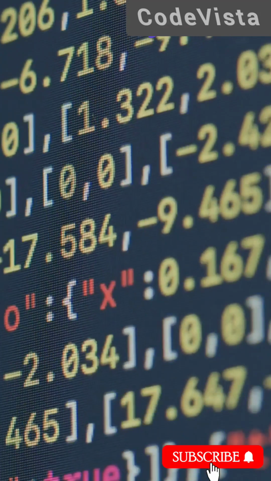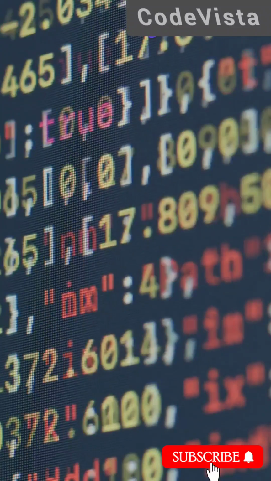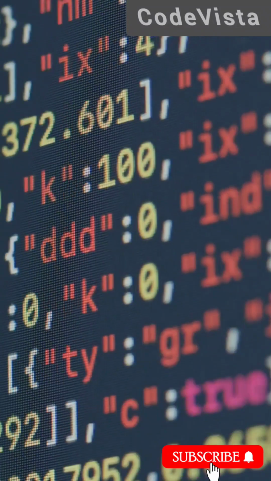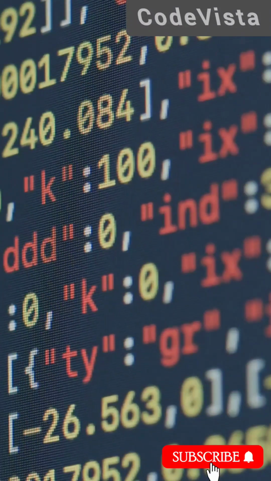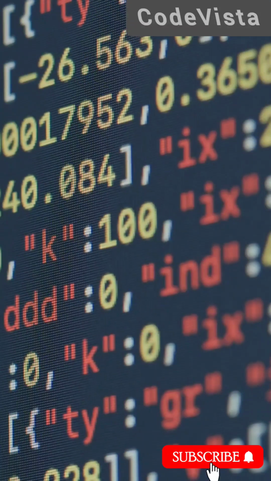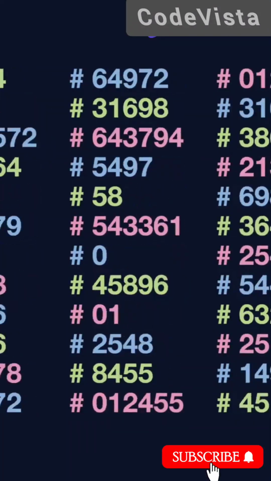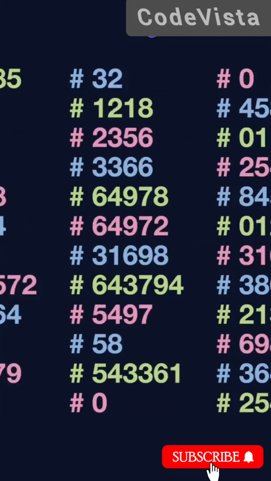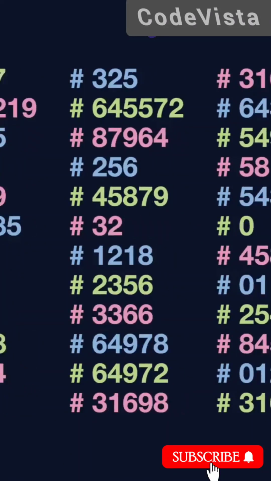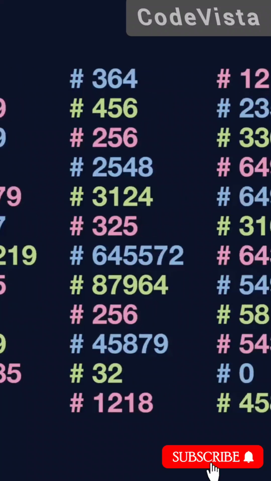Second, floats represent numbers with decimal points, allowing us to work with fractions and more precise values. They are essential in scientific calculations, financial applications, and anywhere precision is key. For example, 3.14, -2.5, and 0.0 are all floats. These values enable us to perform more complex mathematical operations. You might use it like this: price equals 19.99, representing the price of an item. This is common in e-commerce applications where prices need to be accurate to the cent.